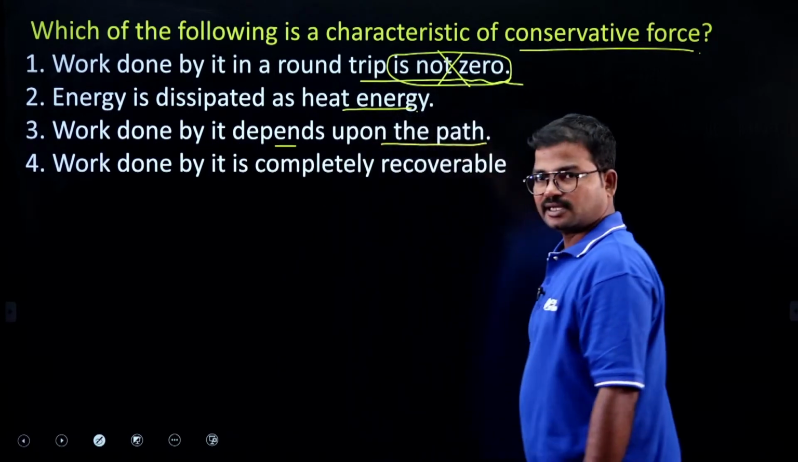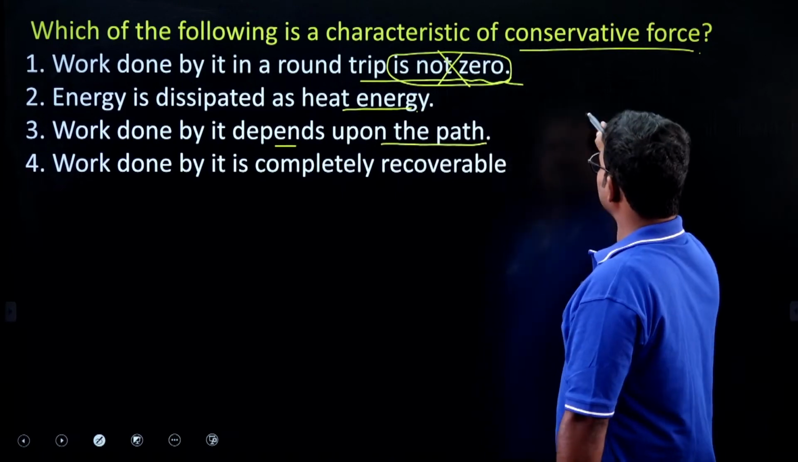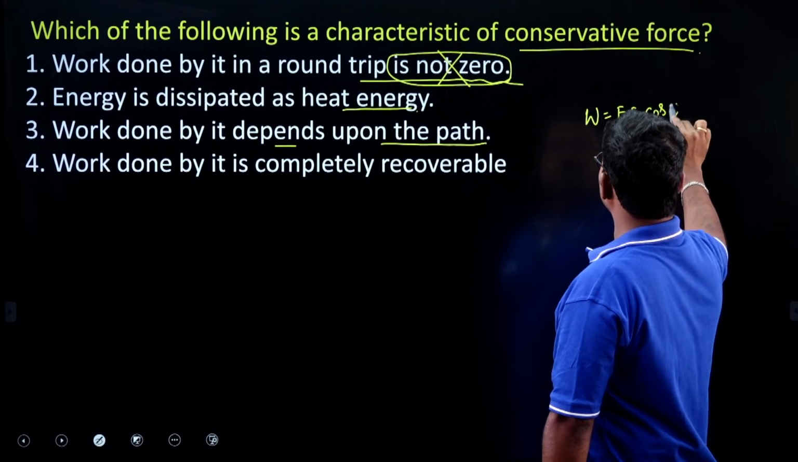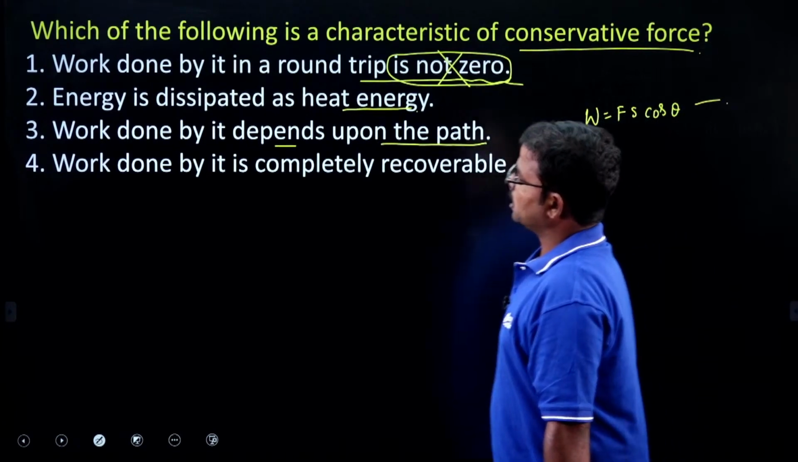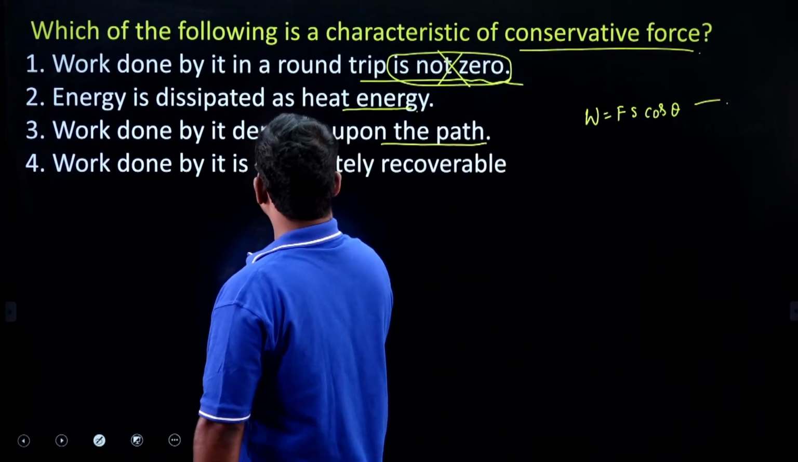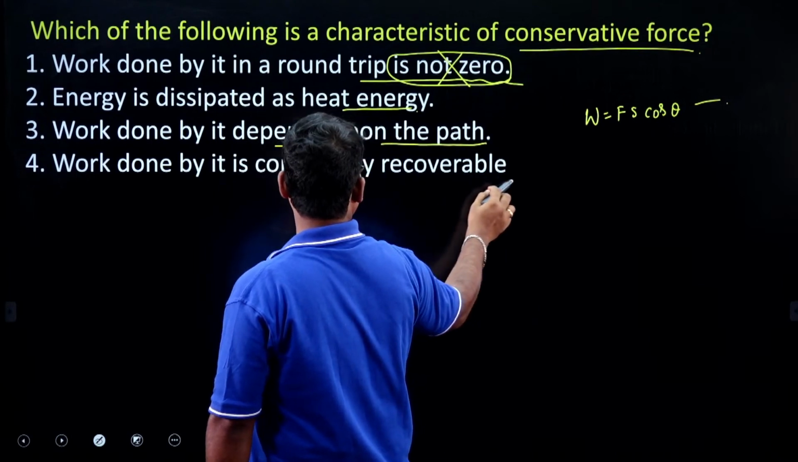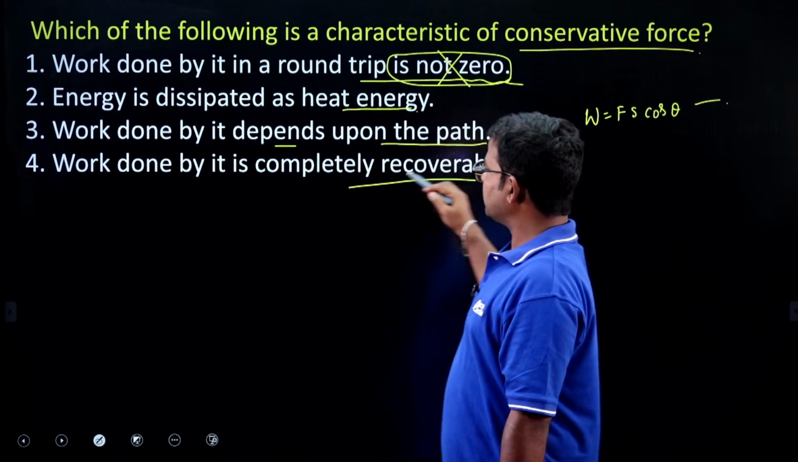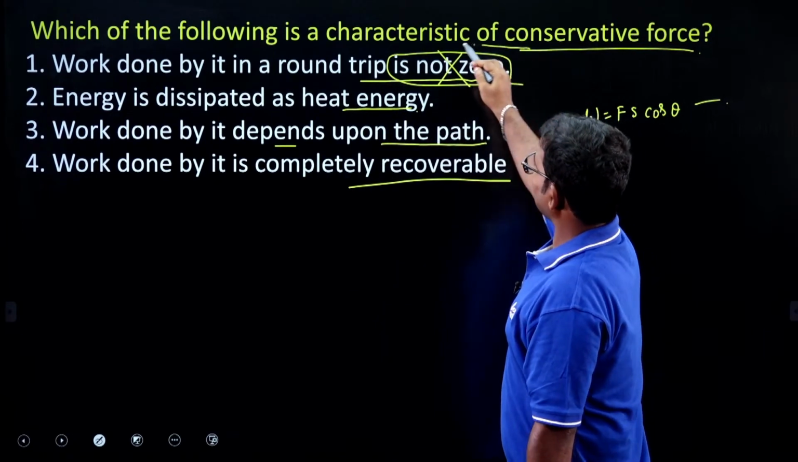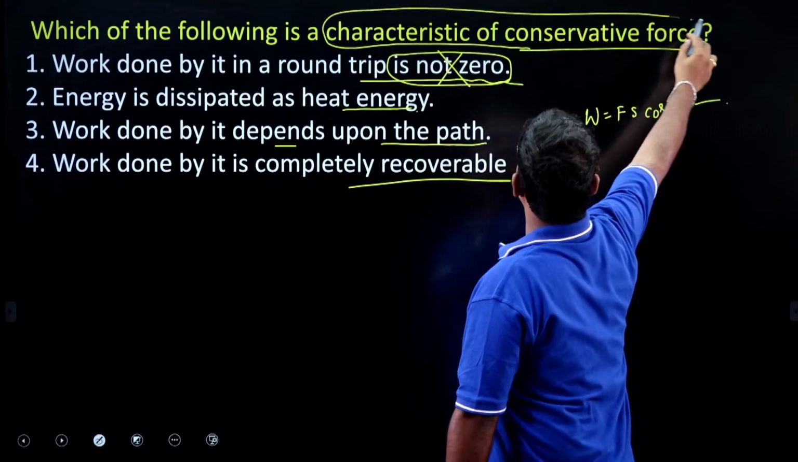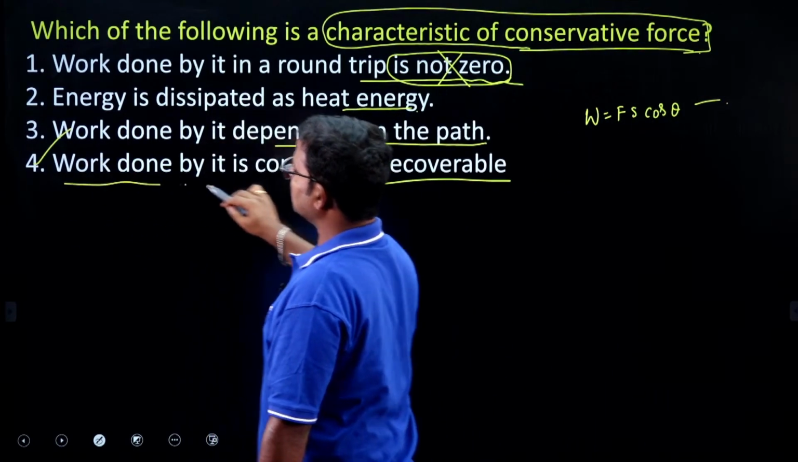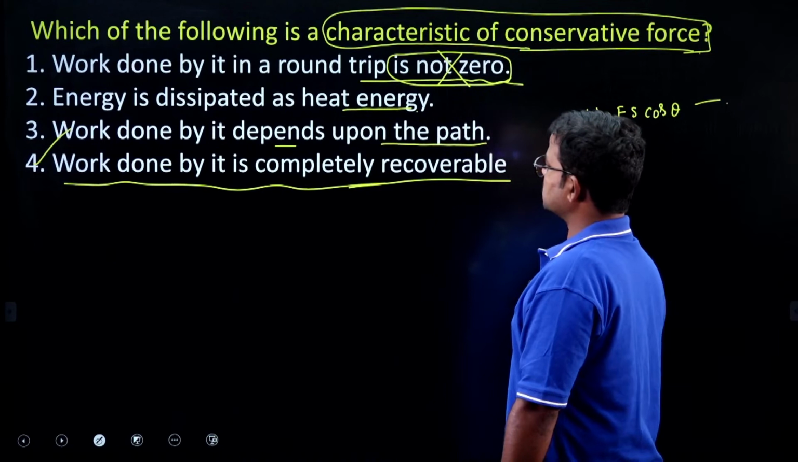Actually, work done actually depends upon the angle, na? So W is equal to Fs cos theta. We already know this equation. So next, work done by it is completely recoverable. Here they are asking about a characteristic of conservative force, na? So that's why we have to consider option 4 is the right answer. Work done by it is completely recoverable.